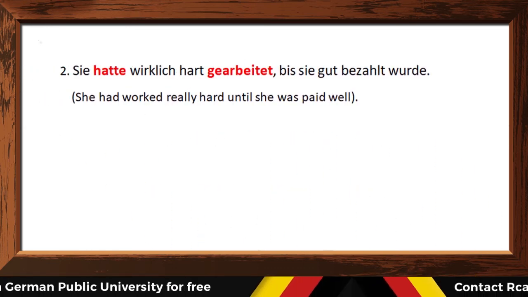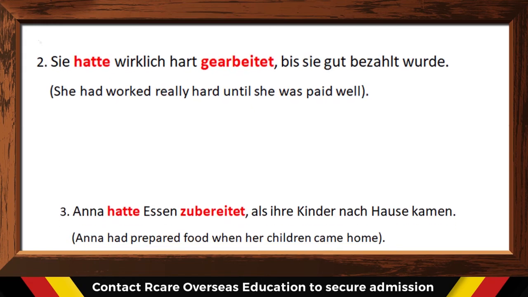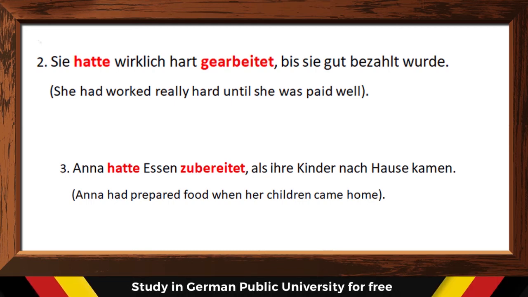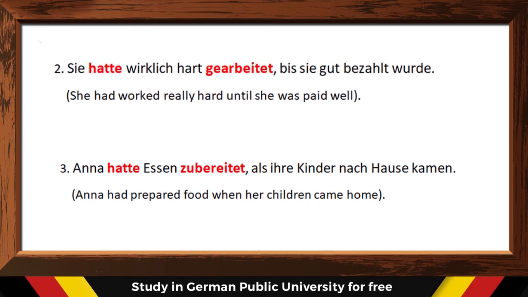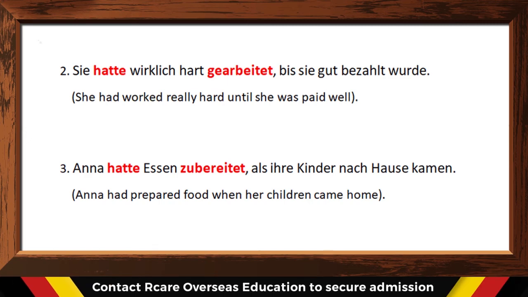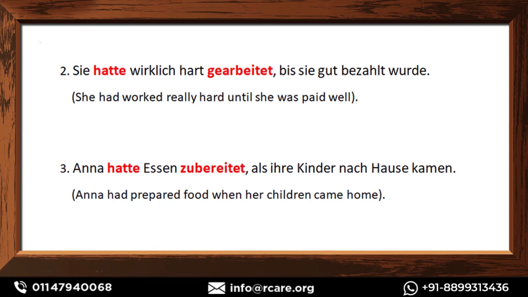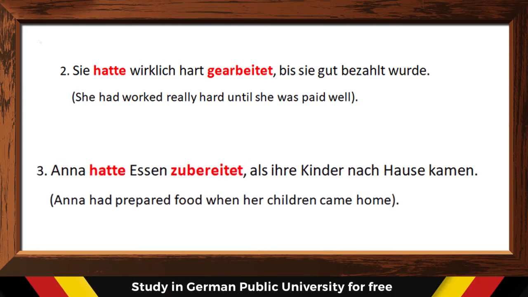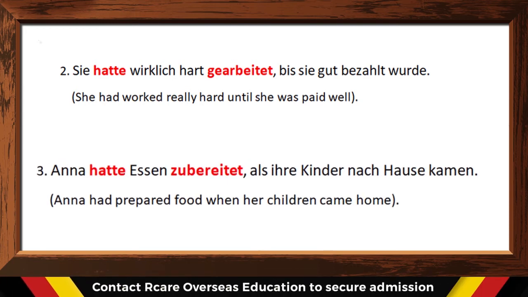Second example, sie hatte wirklich hart gearbeitet, bis sie gut bezahlt wurde. She had worked really hard until she was paid well. Both the events have happened in the past. Anna hatte Essen zubereitet, als ihre Kinder nach Hause kamen.